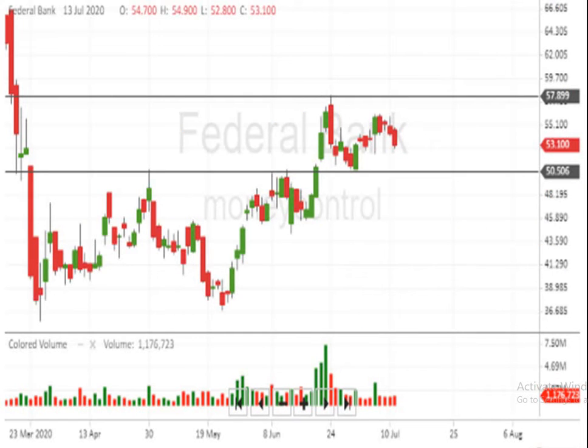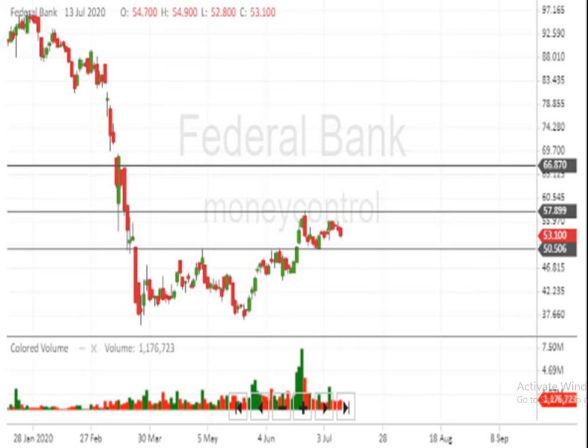Here you can see the script has touched the 58 rupees mark in the Japanese candlestick format. The traded volume is also pretty decent. If the script is not able to break the level of 58 and above, certainly it is going to test the level of 50, and below 50 the script is really weak. Below 50, the script can come down to the level of 35 rupees also.